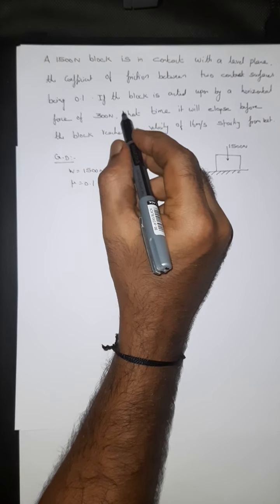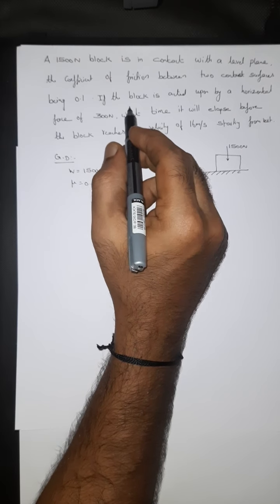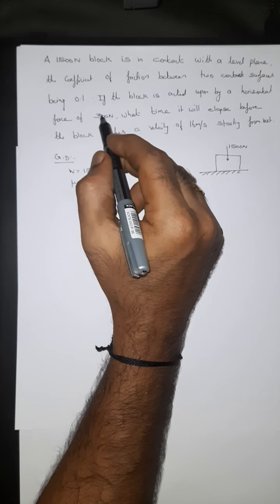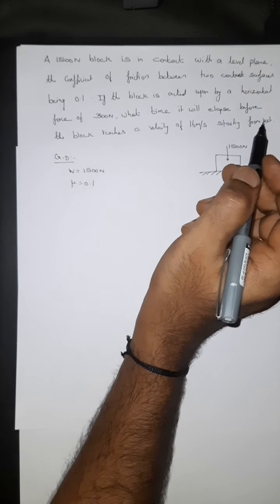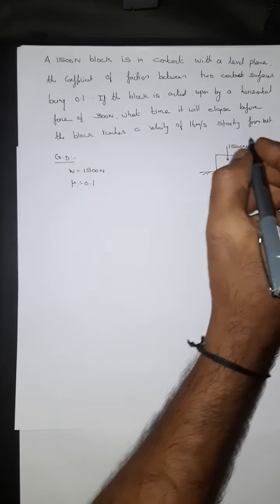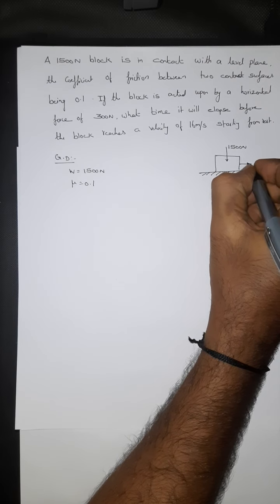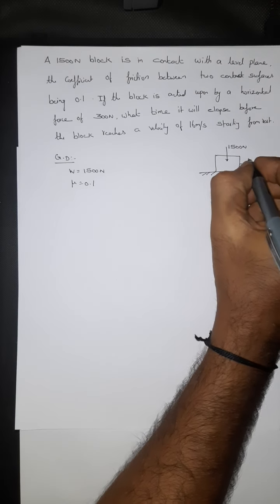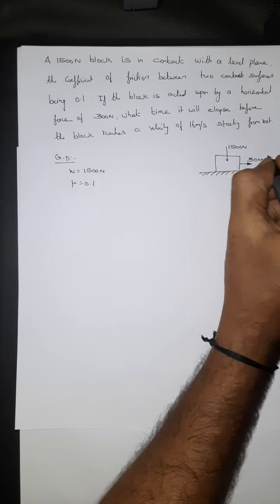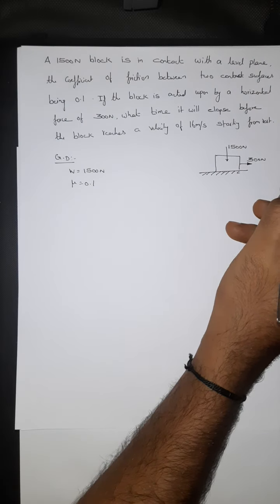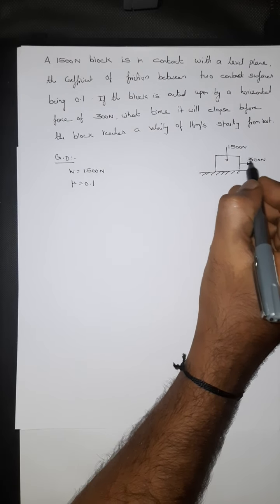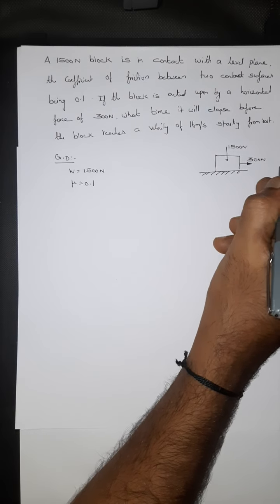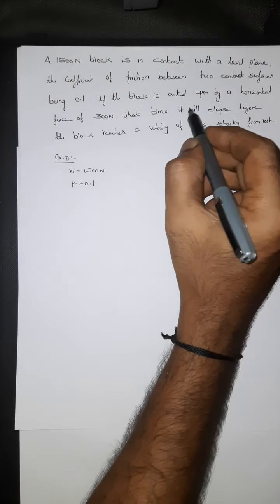Here it is nowhere specified whether the force is acting towards right or left, so I'm assuming the body is moving in the right direction, in the positive x-axis.